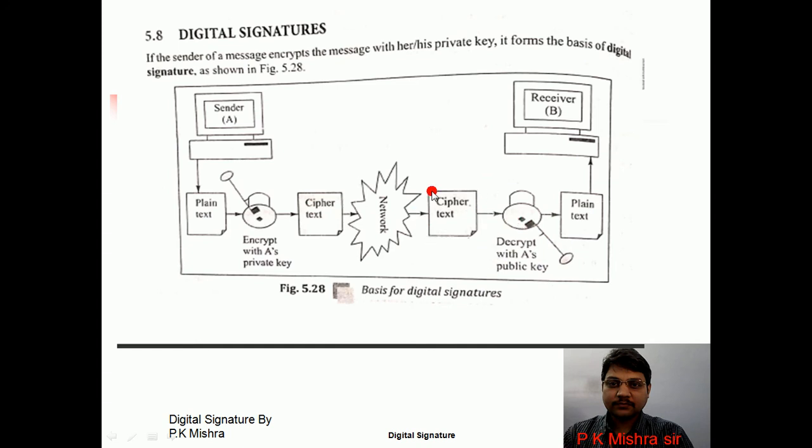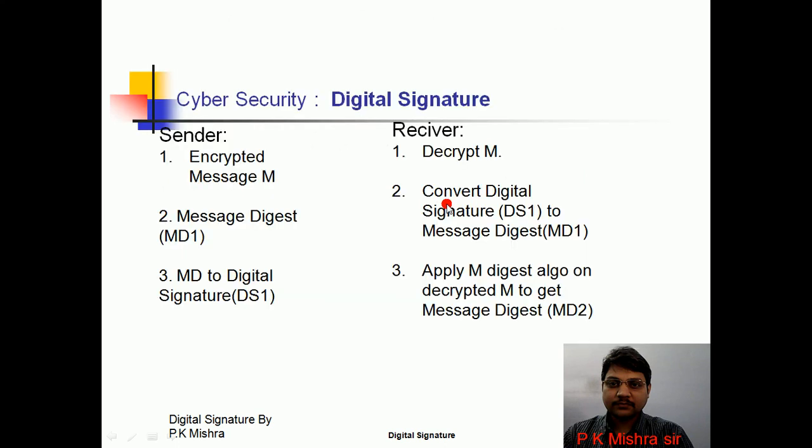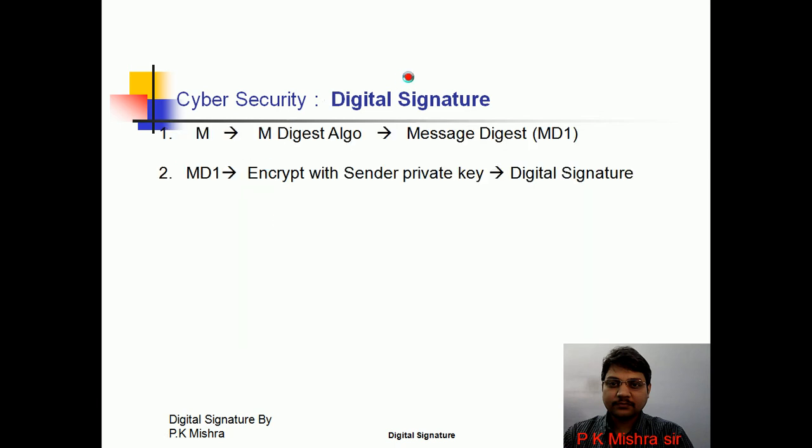Okay, see, the sender will send the encrypted message M, and second, he will prepare a message digest. We know how to generate the message digest. How will we generate the message digest? We will take a message M and apply some message digest algorithm, then the message digest will be prepared.